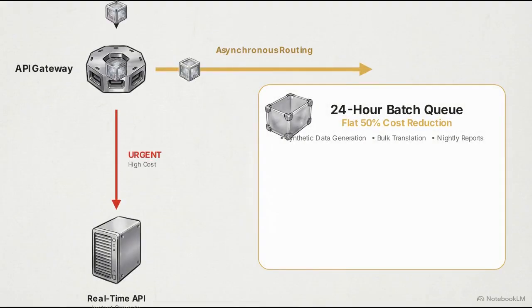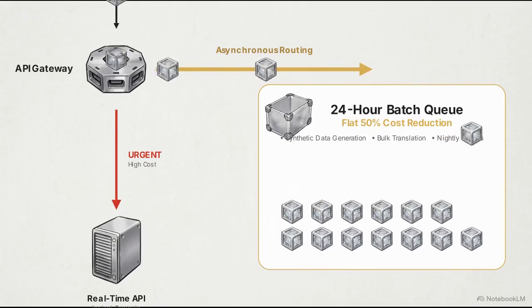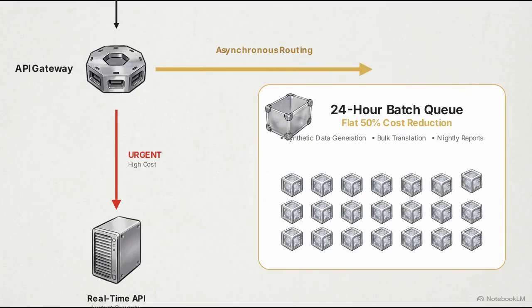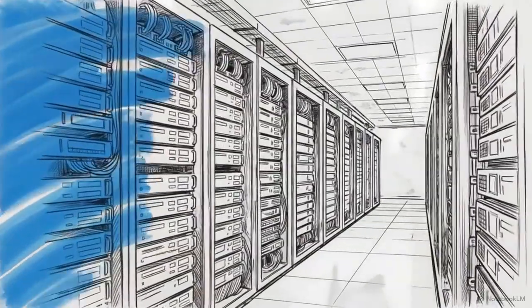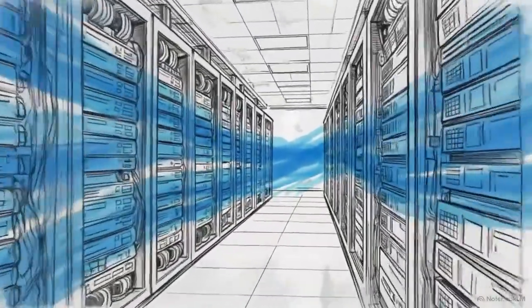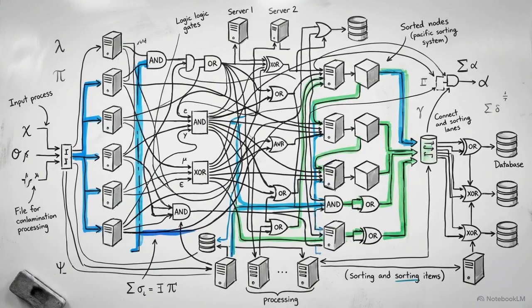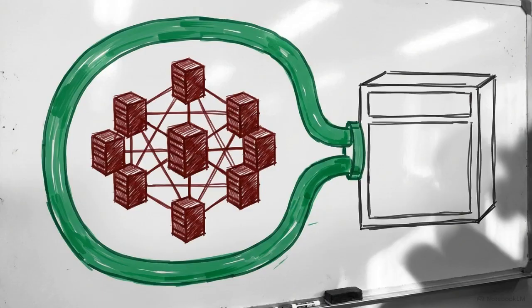Developers bypass these premiums by using batch processing for background tasks, like generating synthetic data or executing bulk document translations. By routing non-urgent data to asynchronous queues, developers allow providers to process the workload during idle server windows. In exchange, the application secures a flat 50% cost reduction and vastly higher rate limits. A highly optimized production pipeline actively categorizes traffic based on urgency and redundancy. It routes data intelligently, avoiding the financial penalty of treating all API calls equally.